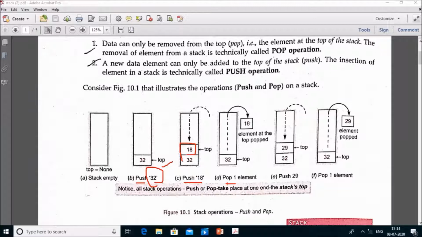Pop only removes the top element. Here you do not give any kind of argument, and the 18 value gets popped, and next push 29, again top gets incremented and then the value gets inserted. Again pop operation helps in removal of the element.